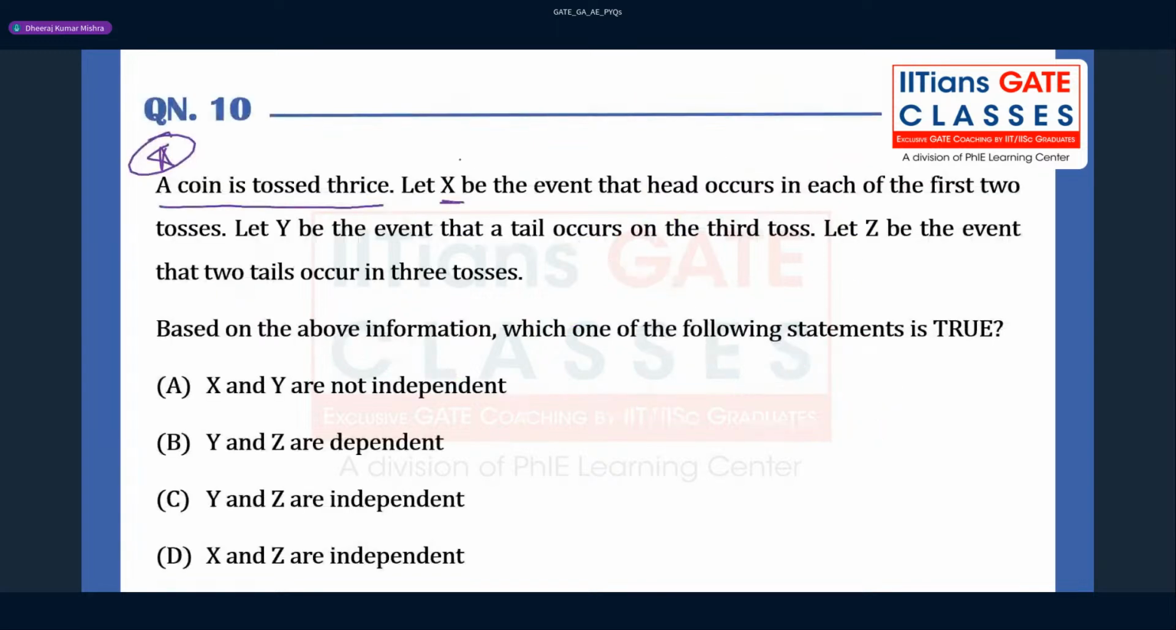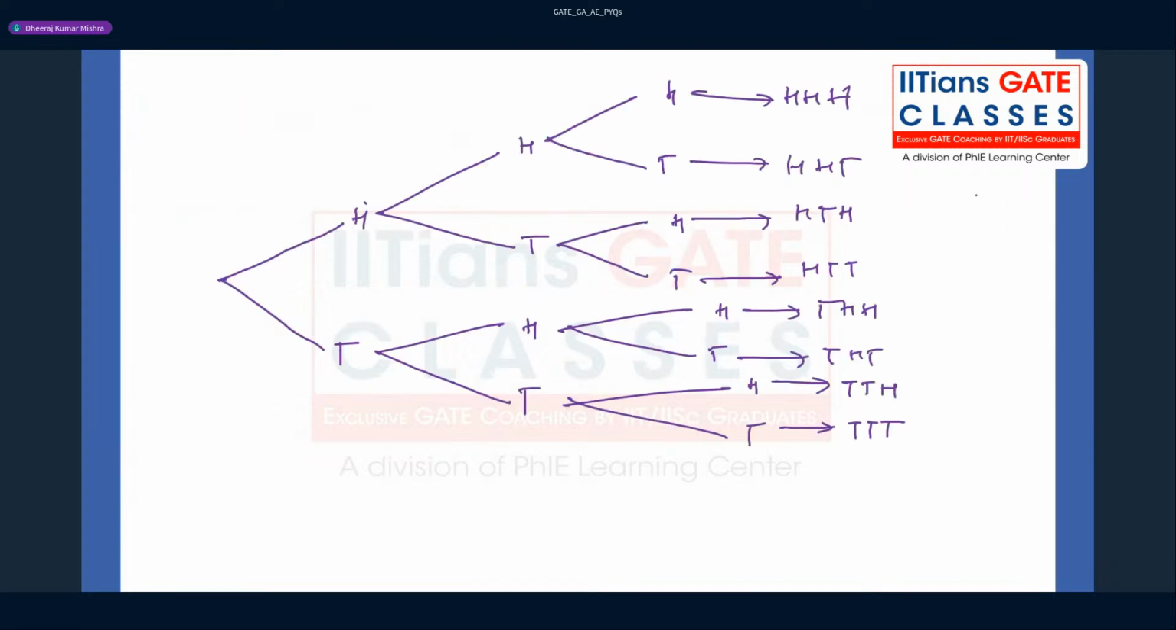Now let us see what this X is. X be the event that head occurs in each of the first two tosses. You see here, guys, in the first two tosses, head has to occur. They have mentioned it here. So this can be correct. This is part of the event in case of X, right? And no other outcomes are part of the event. So you can say that X corresponds to what? X corresponds to HHH and HHT, right?